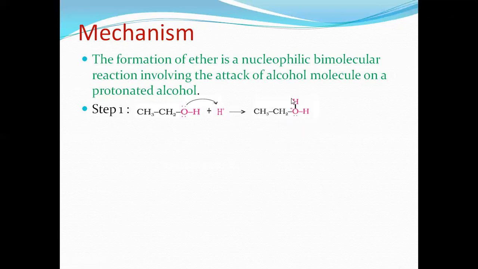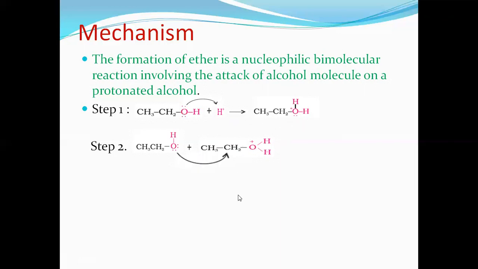In the second step, one more ethyl alcohol, whose lone pair of electrons attacks the carbon of the protonated alcohol. Remember, the lone pair of electrons of alcohol attacks the carbon atom to which the OH group is attached in a protonated alcohol.